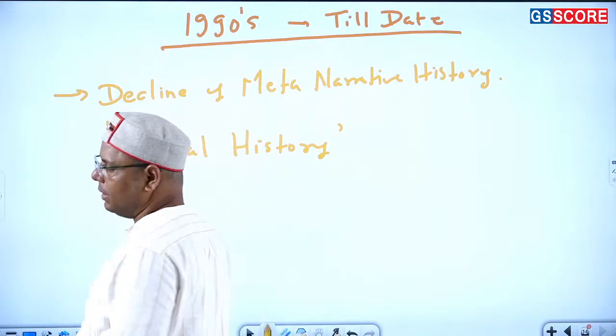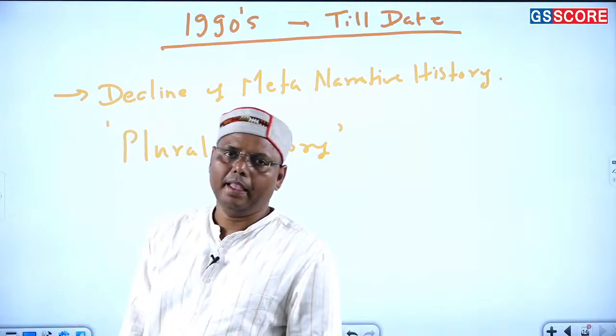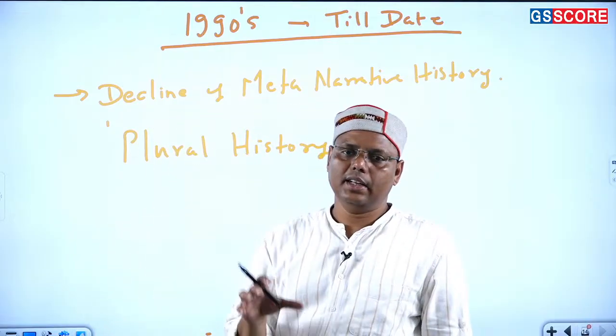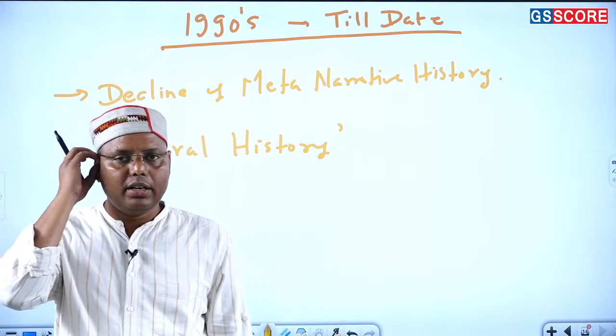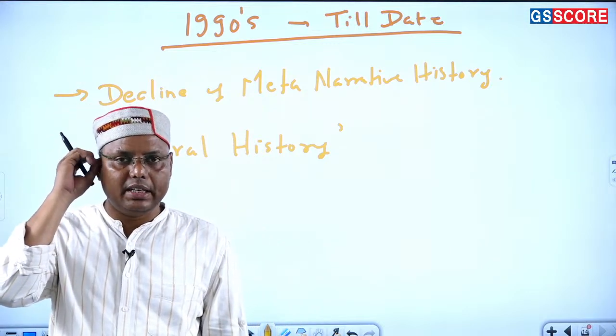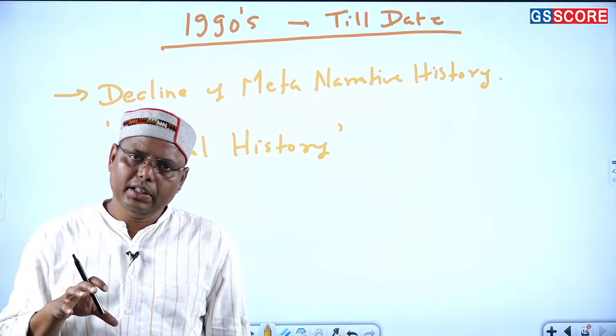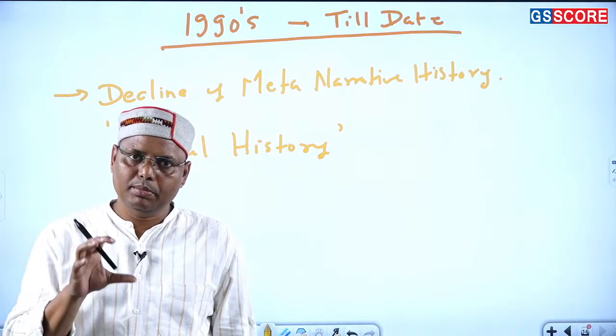Meta narrative means what, how to make you understand. Let's say when you consider India as a single unit and then try to understand the history, that is a sort of meta narrative history, and from there you have been shifting to a plural history.